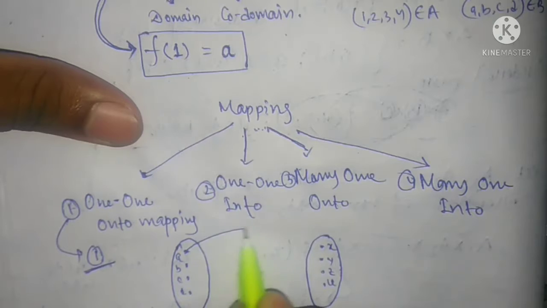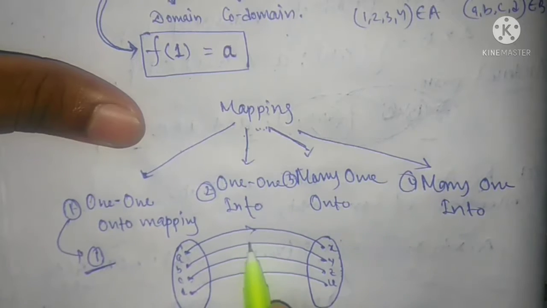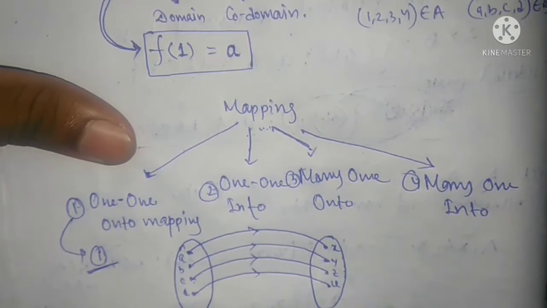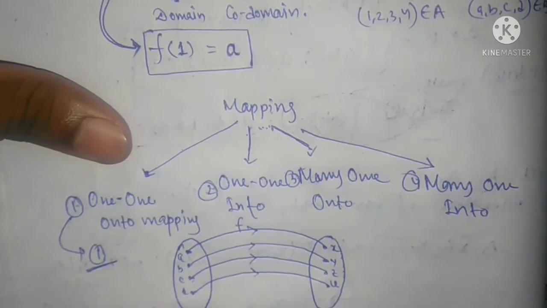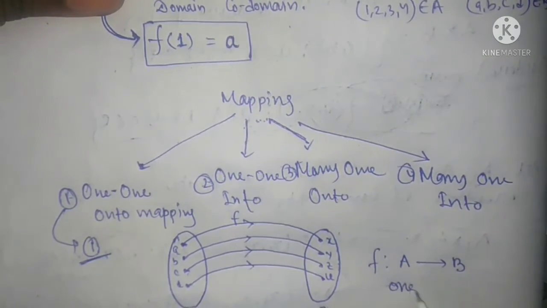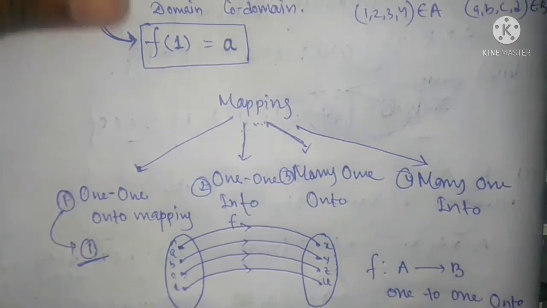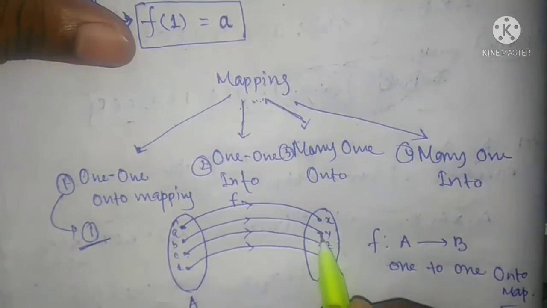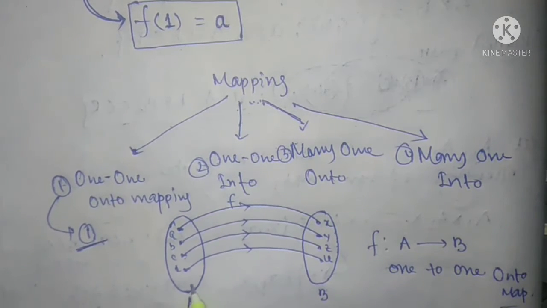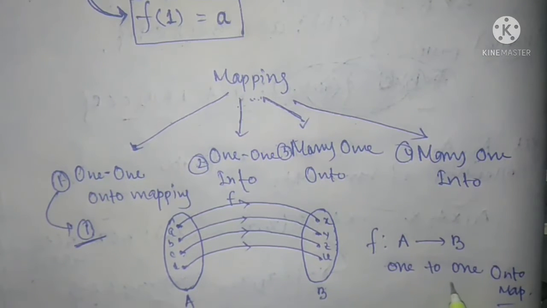So this is called 1-1, because one element of A connects with one element of B. So this is a mapping from A to B. It cannot have any extra element in A and B can't have any extra element. Then we say that this is 1-1 onto mapping.